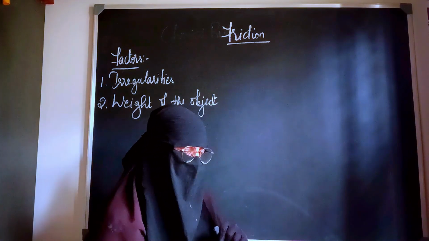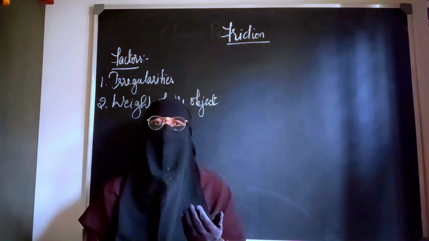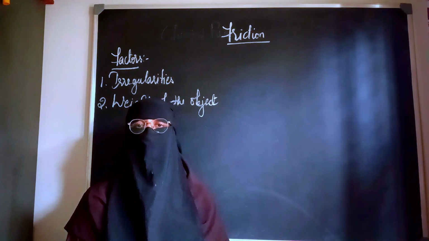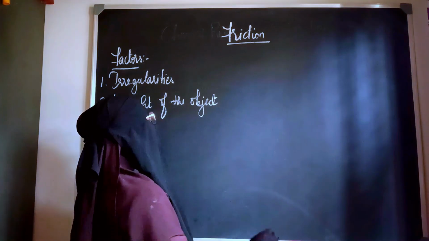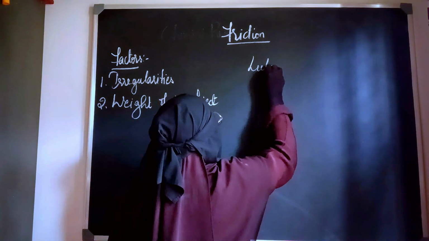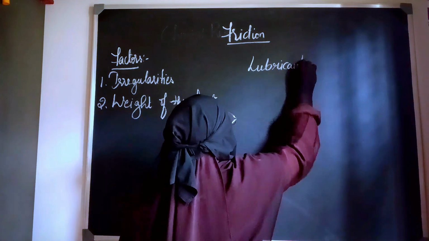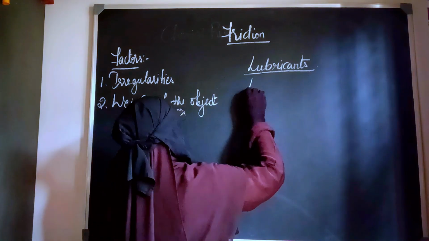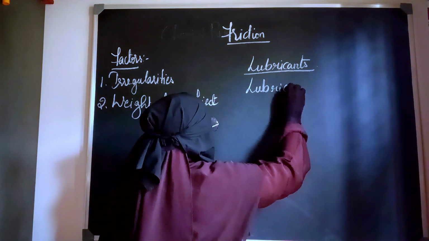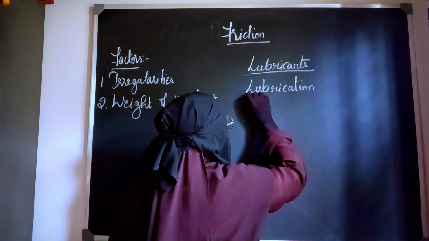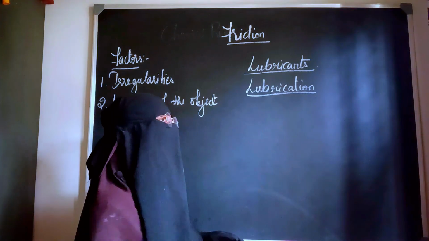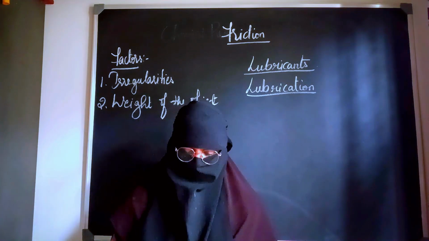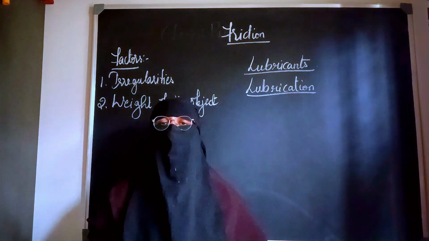the game. Here, to reduce the friction, we are applying certain substances like oil, powder, talcum powder. We are applying so many substances which are reducing the friction. Those substances which can reduce the friction are known as lubricants. Lubricants are the substances which have the capacity to reduce the friction through the process of lubrication. That means when we apply the oil and we apply the powder, the process is called lubrication. And what we are applying, which is reducing the friction, is the lubricant.